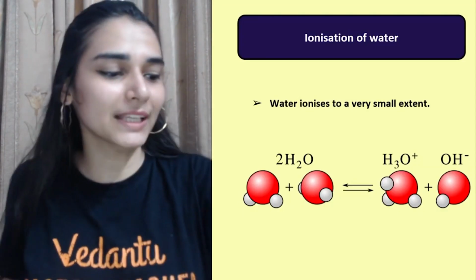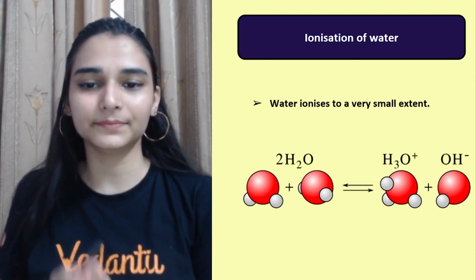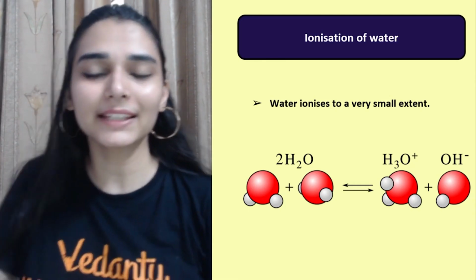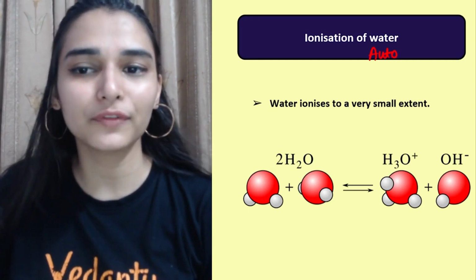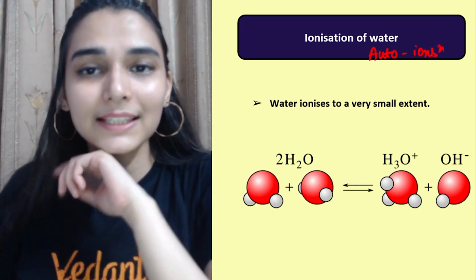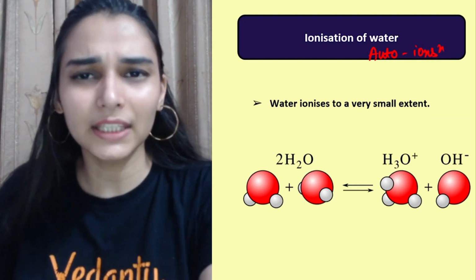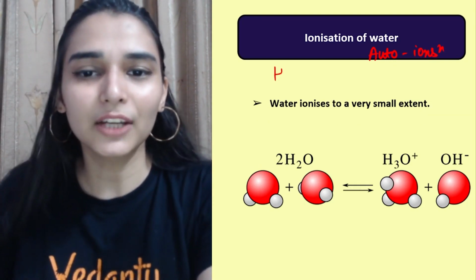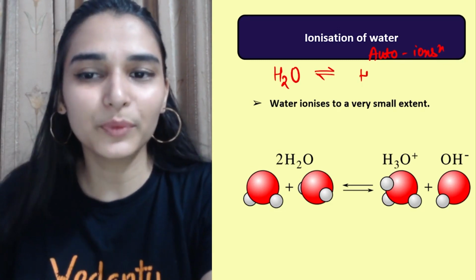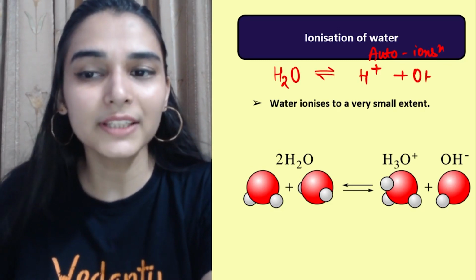Then the next topic is ionization of water. So you know that water ionizes by itself, and this phenomenon is what we define as auto ionization of water. लेकिन this ionization happens to a very very small extent. जैसे देखो you have taken one water, okay, it will simply break down to give me H plus ions and OH ions.